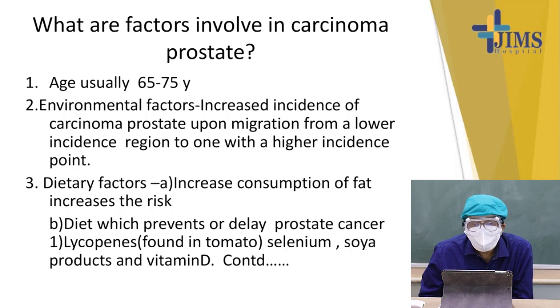Environmental factors: the incidence of carcinoma of the prostate increases when people migrate from a low incidence area to a high incidence area.